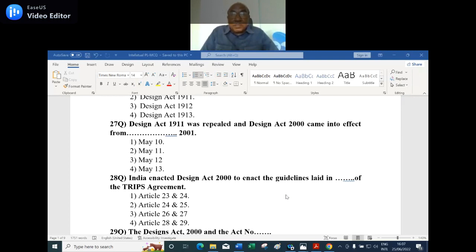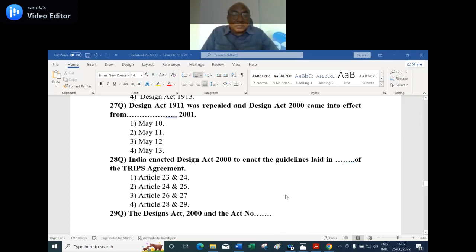We don't say section, we say article, because international instruments generally say articles. Answer is option 2, Article 24 and 25. Based on that, the Design Act 2000 was enacted.